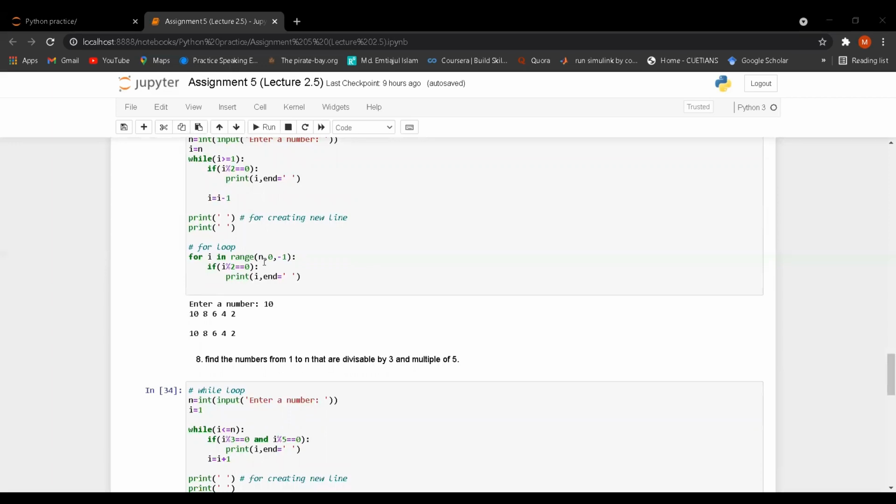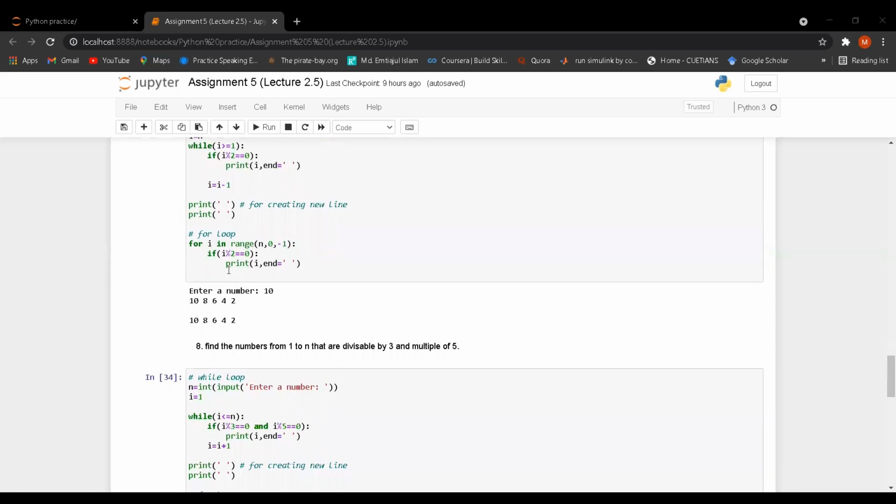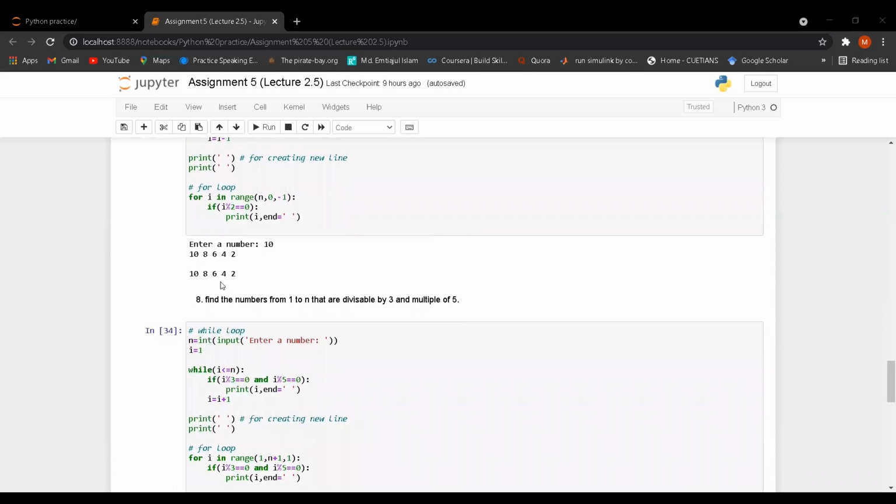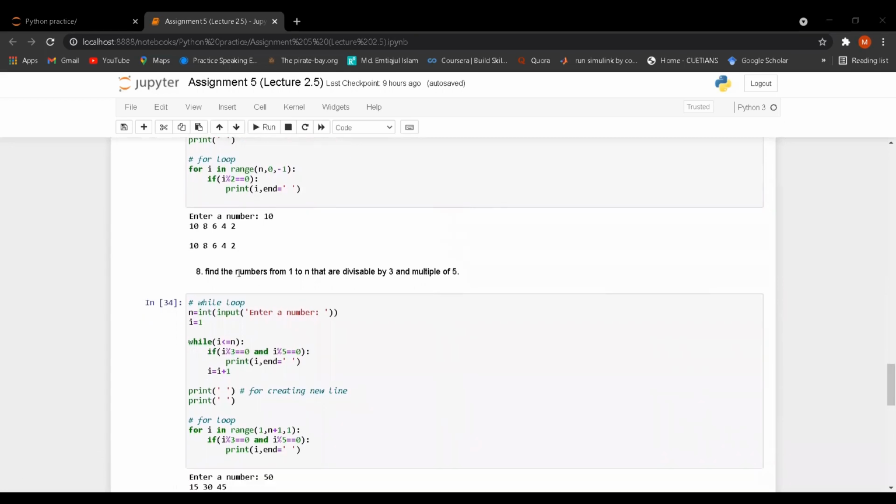So the condition is 0, and the increment is minus 1. After that I have taken the if condition i percentage 2 is equal 0, and I have printed i. So the output is 10, 8, 6, 4, 2.